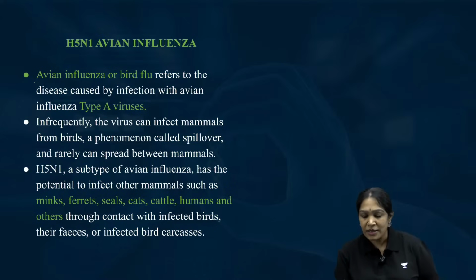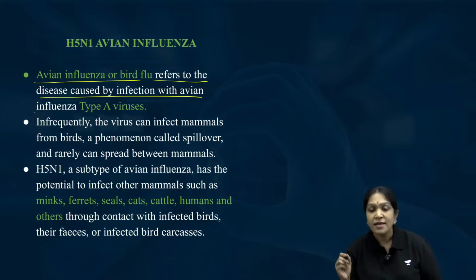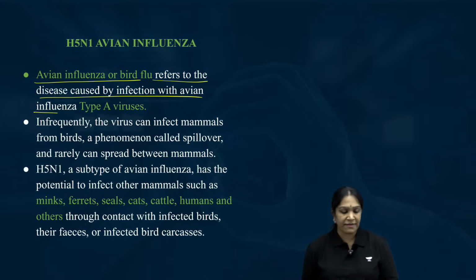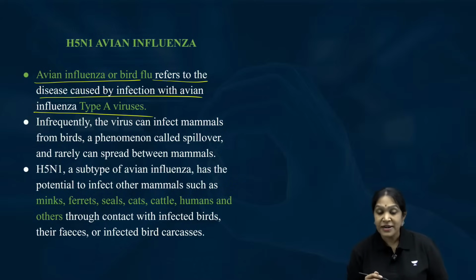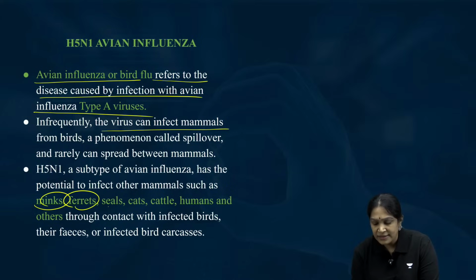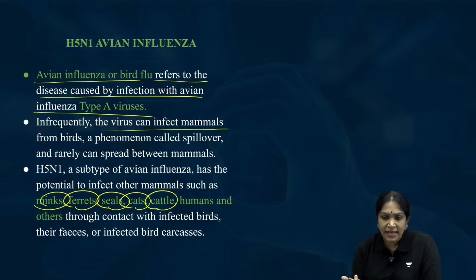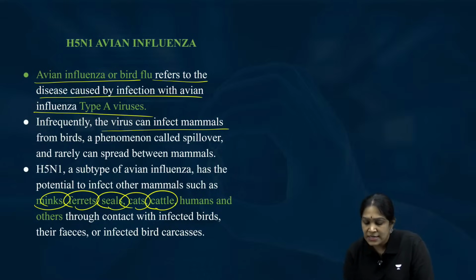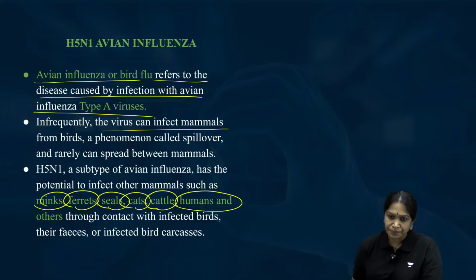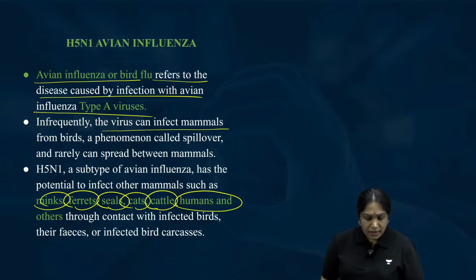Avian influenza or bird flu refers to the disease caused by the infection of avian influenza type A virus. Bird flu is type A virus. Frequently, the virus can infect mammals also. As of now, mink, ferret, seal, cat, cattle, and recently one human being working with the cattle also. A herdsman also got this bird flu. So all these mammals are also getting the bird flu.